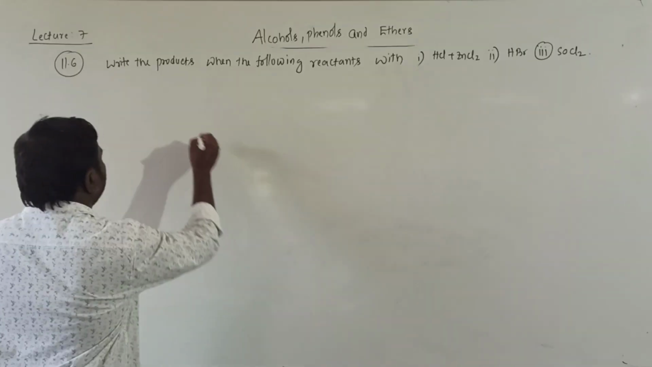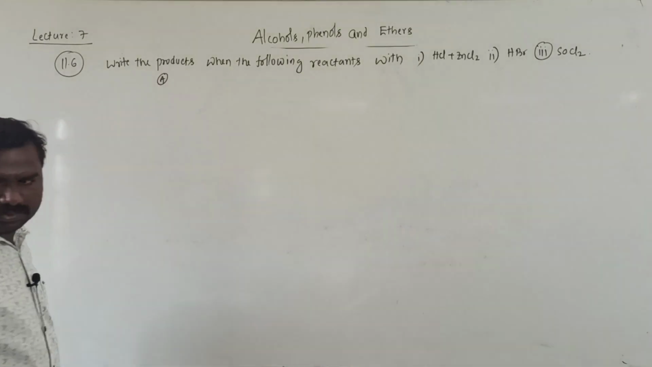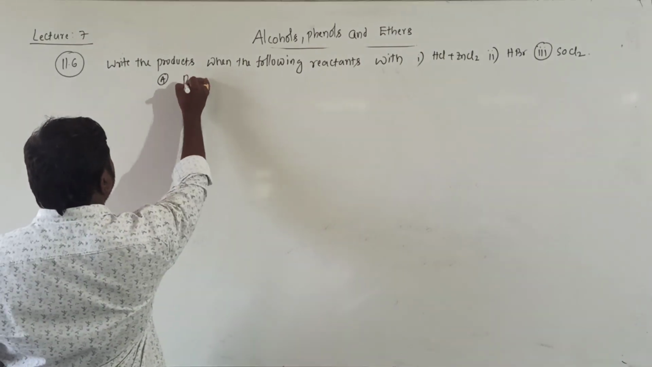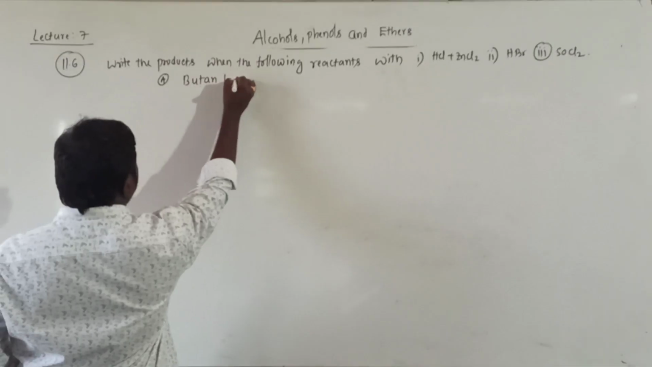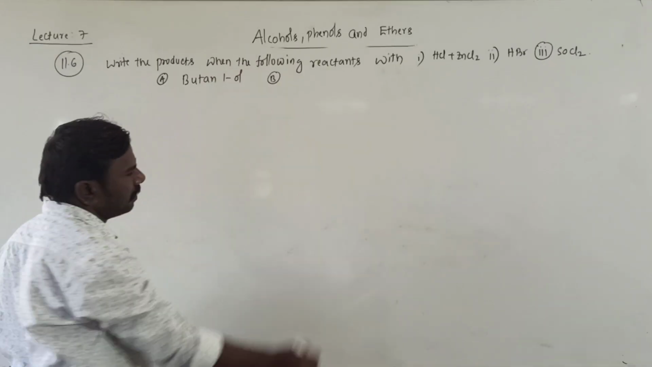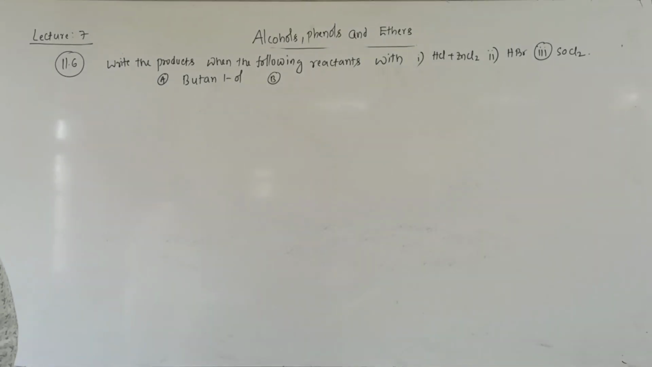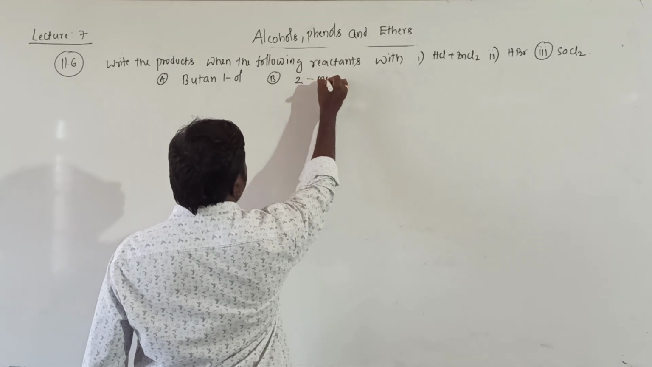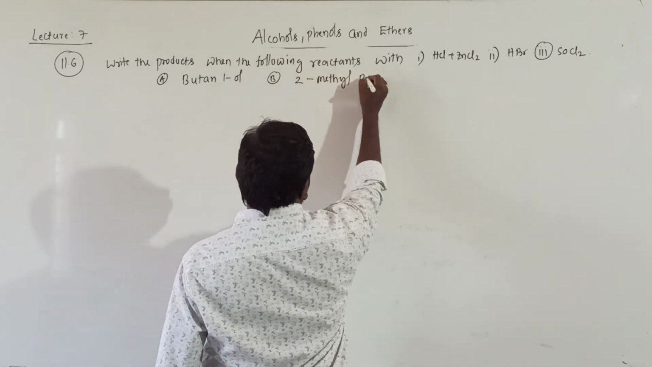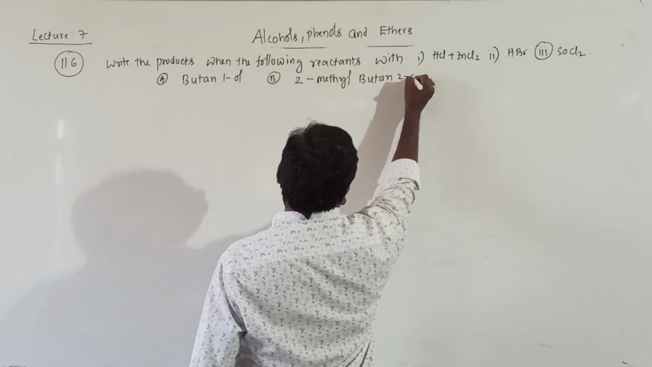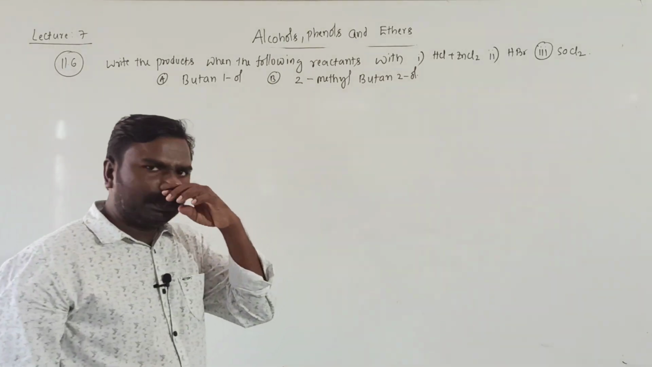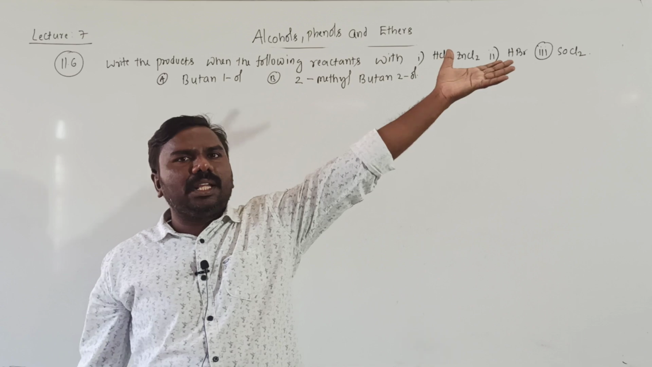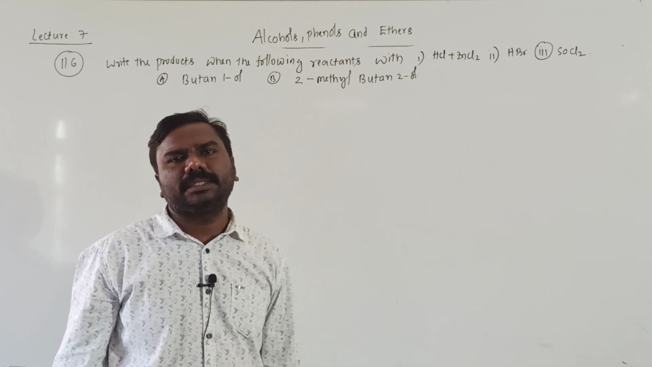So the given are A, that is butan-1-ol, and B, that is 2-methylbutan-2-ol. Getting all of you? It means these are the reactants. With those 3 reagents, what are the products?